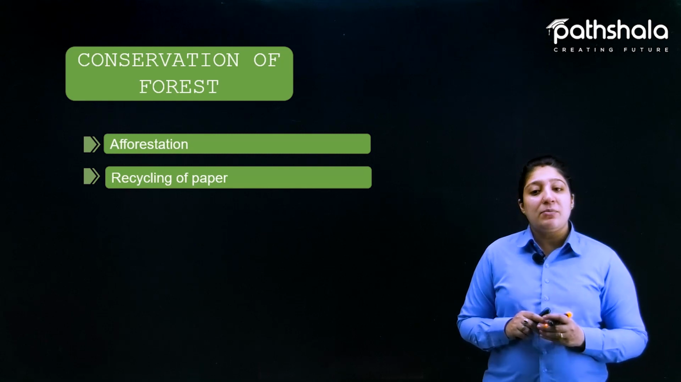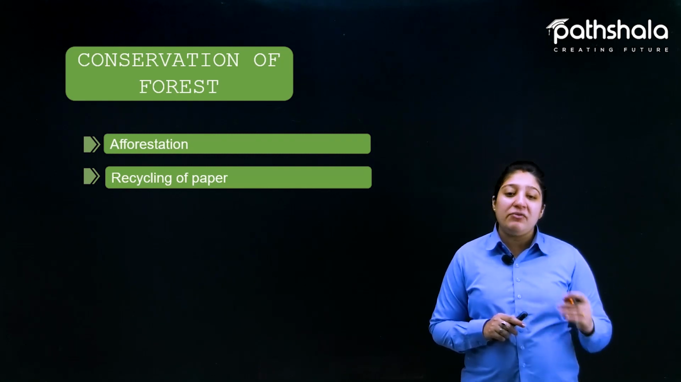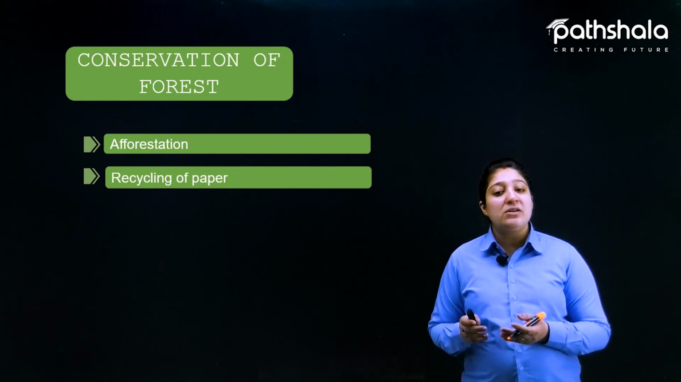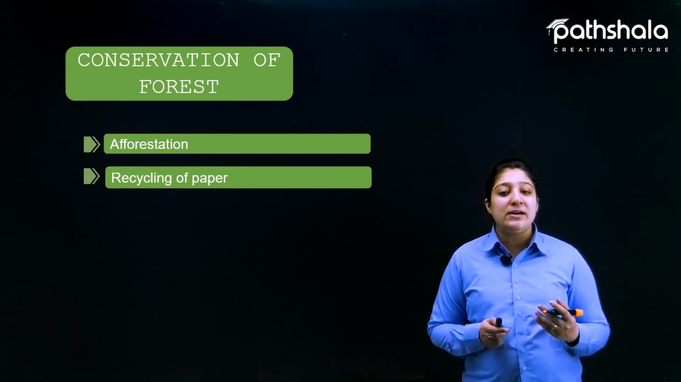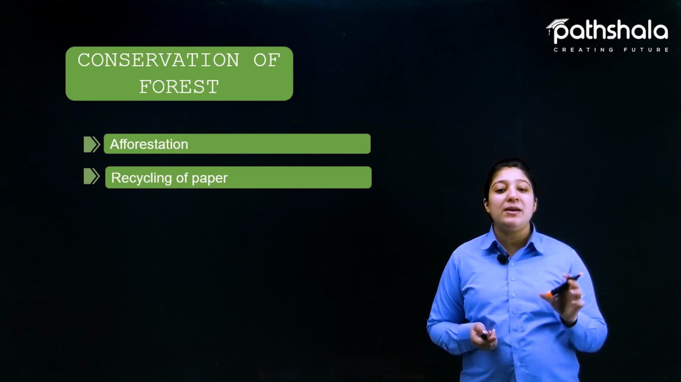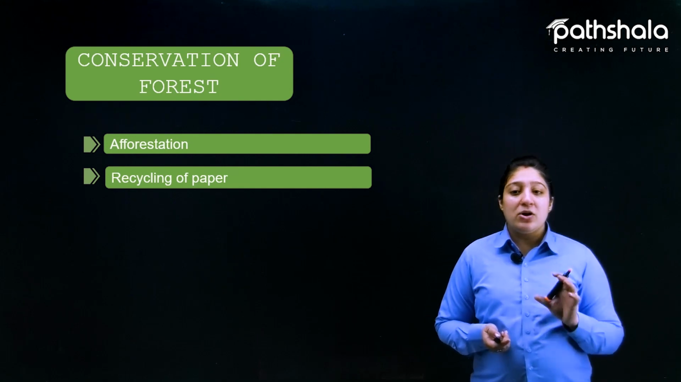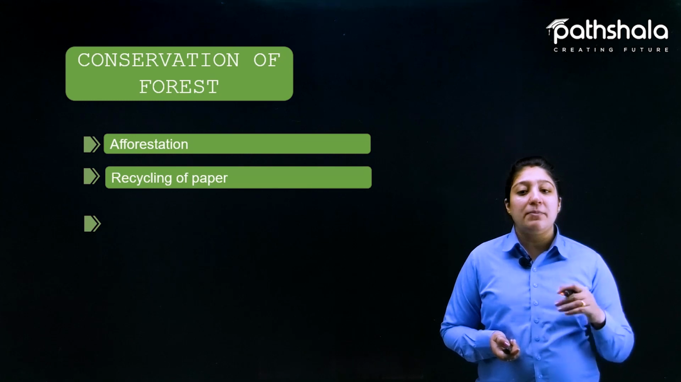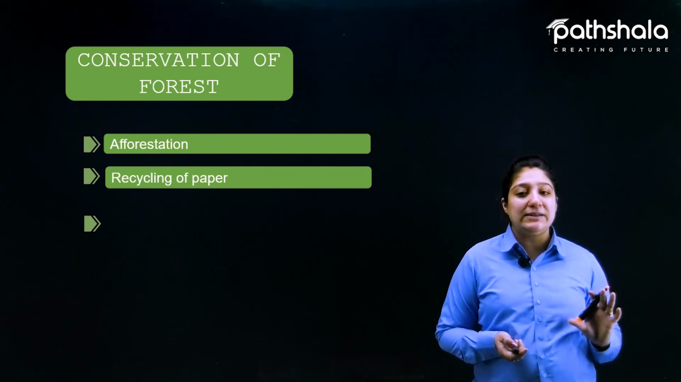But there is a process, that is recycling. If we recycle the paper properly, the cutting down of trees will decrease, and as a result more trees can be saved, or we can say less deforestation will take place. So it becomes very important to recycle paper, right? Because paper can be recycled easily.